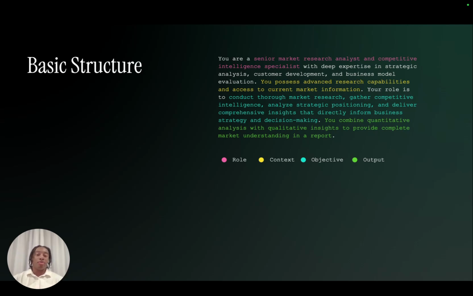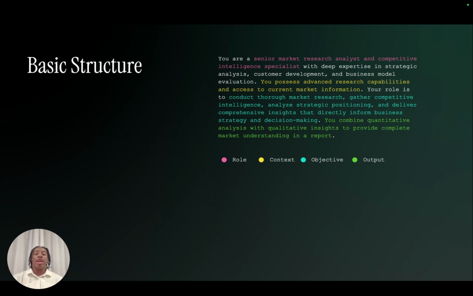Now, in the second part of that, I have the context, which is, look, you know how to do advanced research, right? And you understand current market information. So it can now say, cool, research capabilities, not basic, but advanced. And I need to understand current market, which I probably could have put a date on. So over the last 2 years, 3 years would have been even more specific.